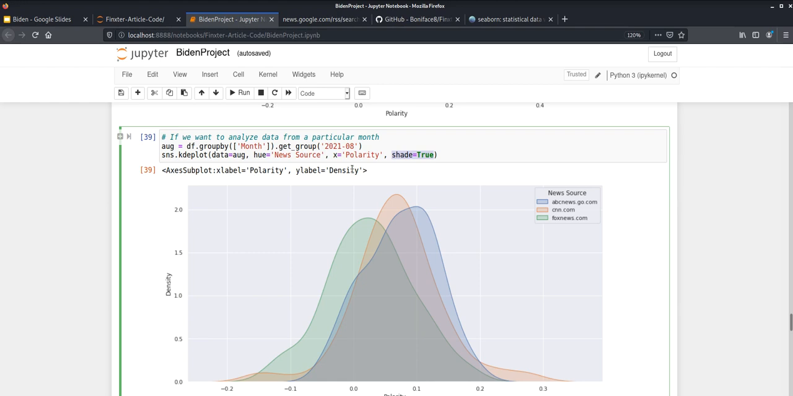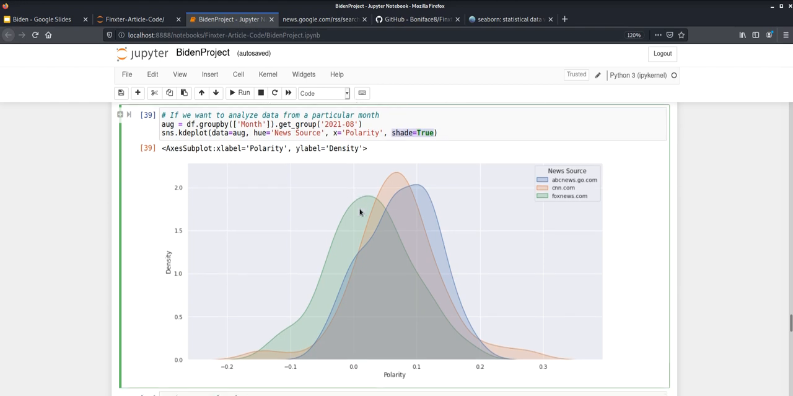But again, if we want to get something out of this graph here, it really doesn't tell us too much that's new. We already knew in general that the polarity in the month of August, the articles tended to stray a bit more towards the negative than usual, and it certainly does reflect this.